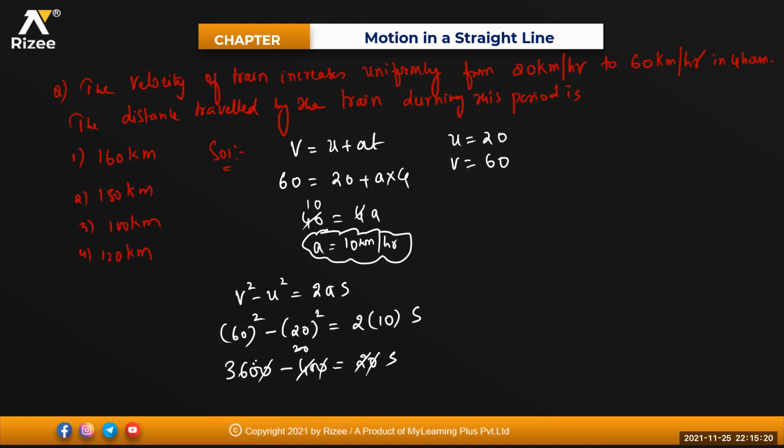This will become how much for me, beta? 160. So S is 160 kilometers will be the answer. Clear? Clear. Very good.